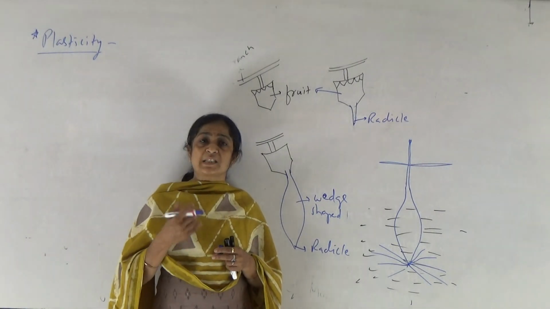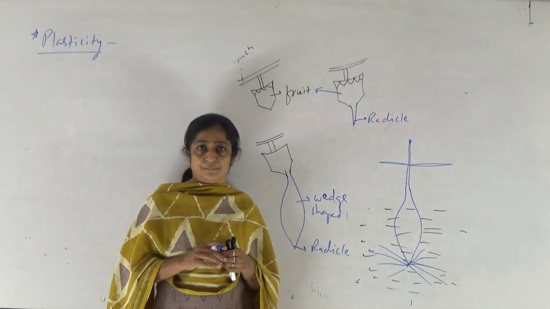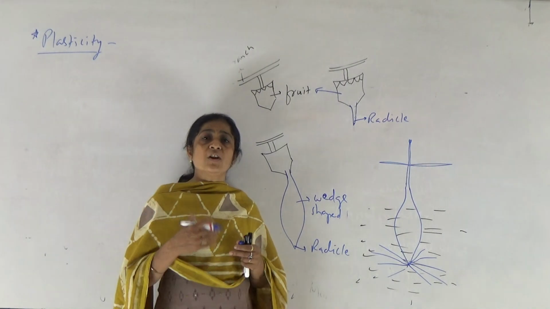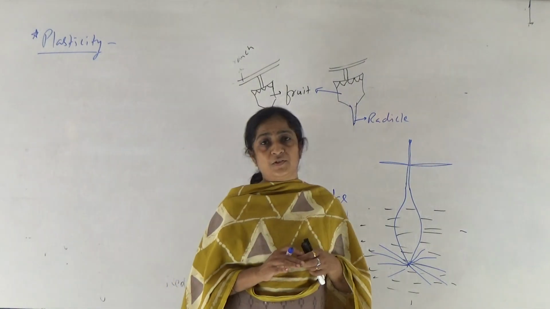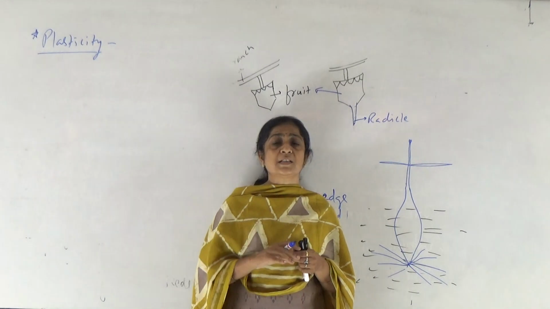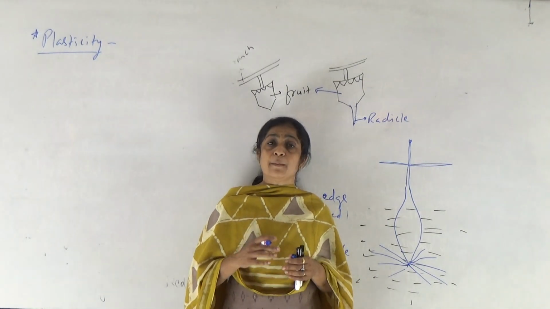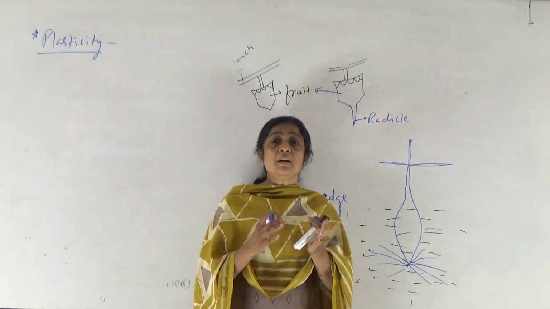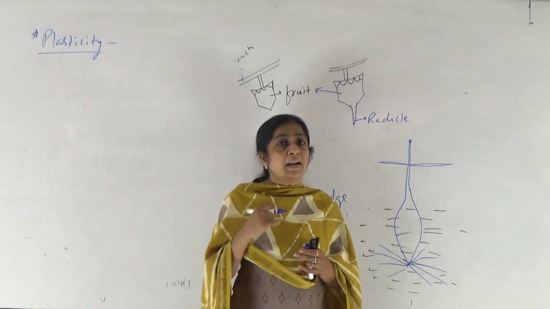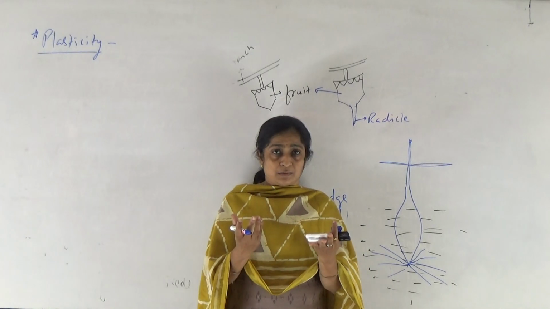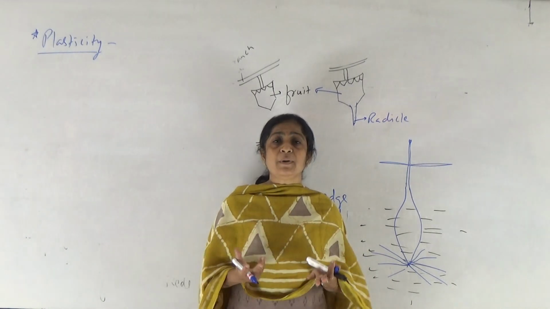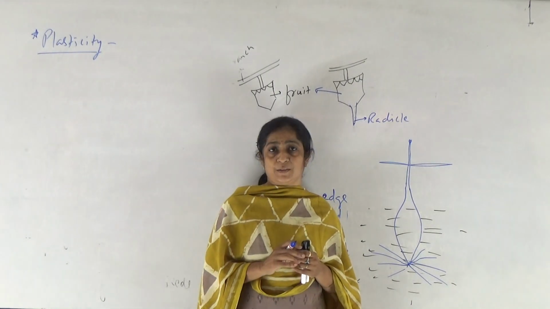Plants may give response to environment, right? Plants generally give response to environments or different phases of the development of the plant, and with respect to that they may produce different kinds of structures. This ability of plant to give response to the environmental factor is known as plasticity, right?